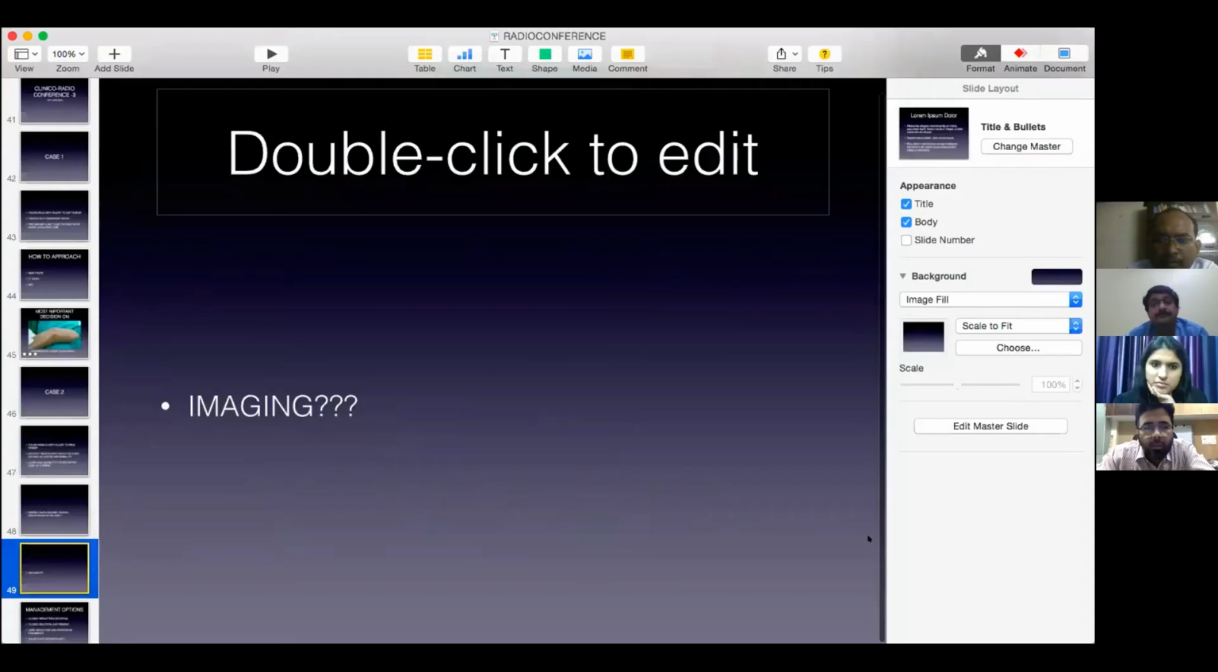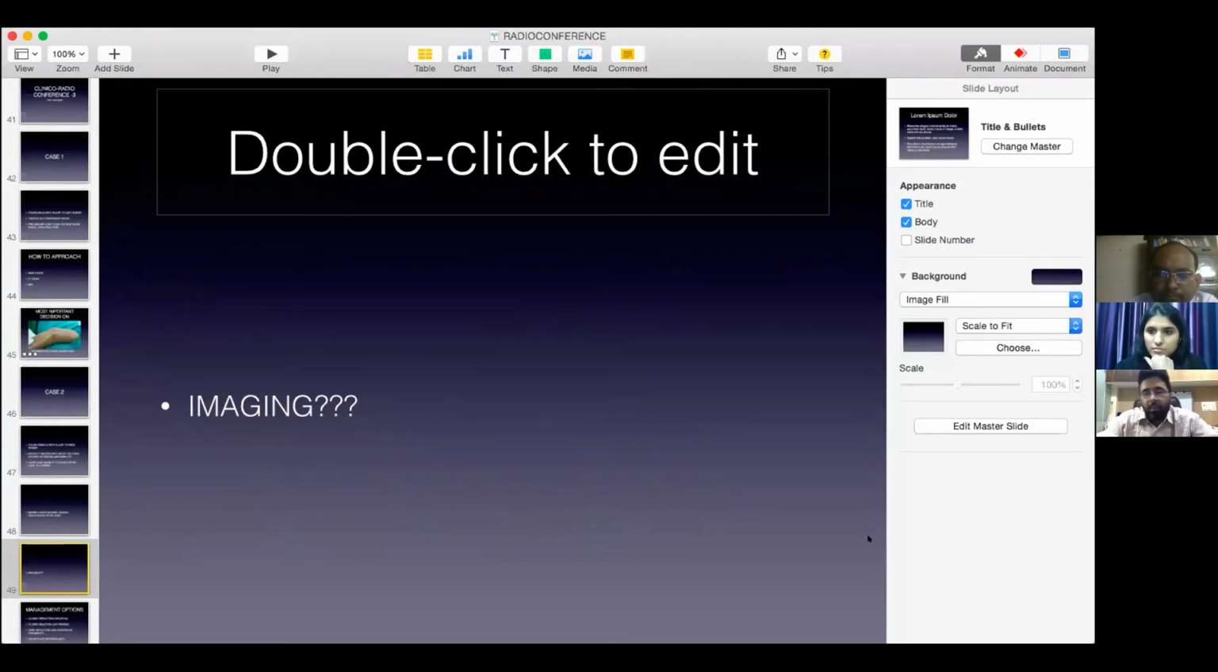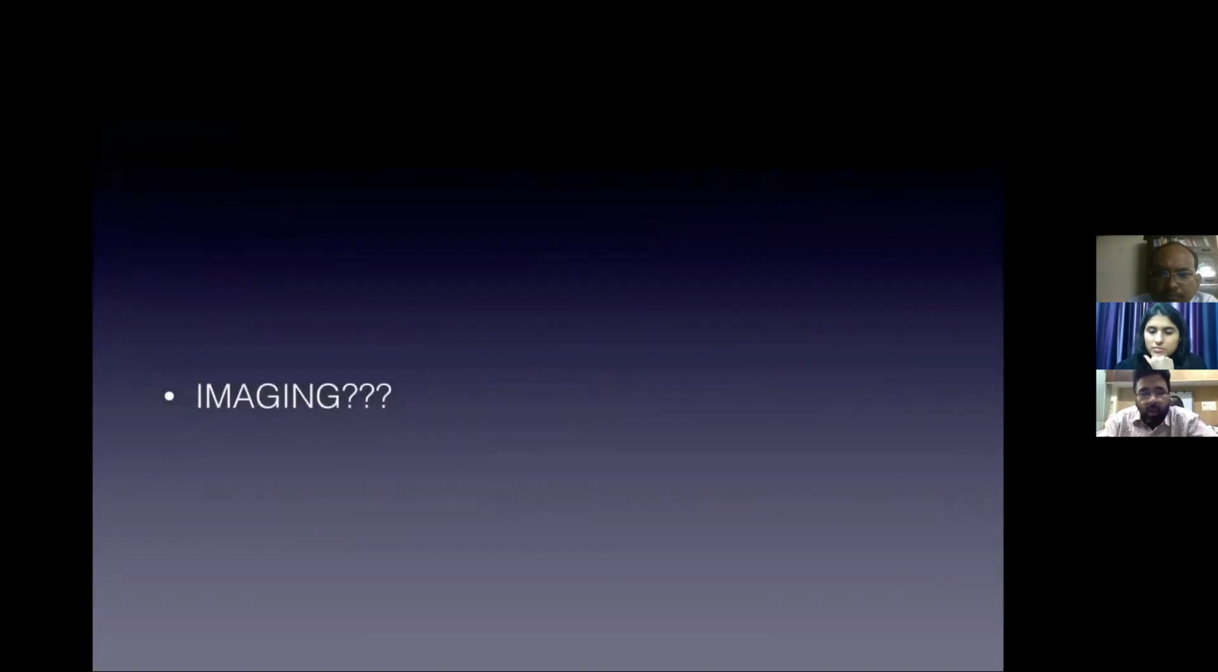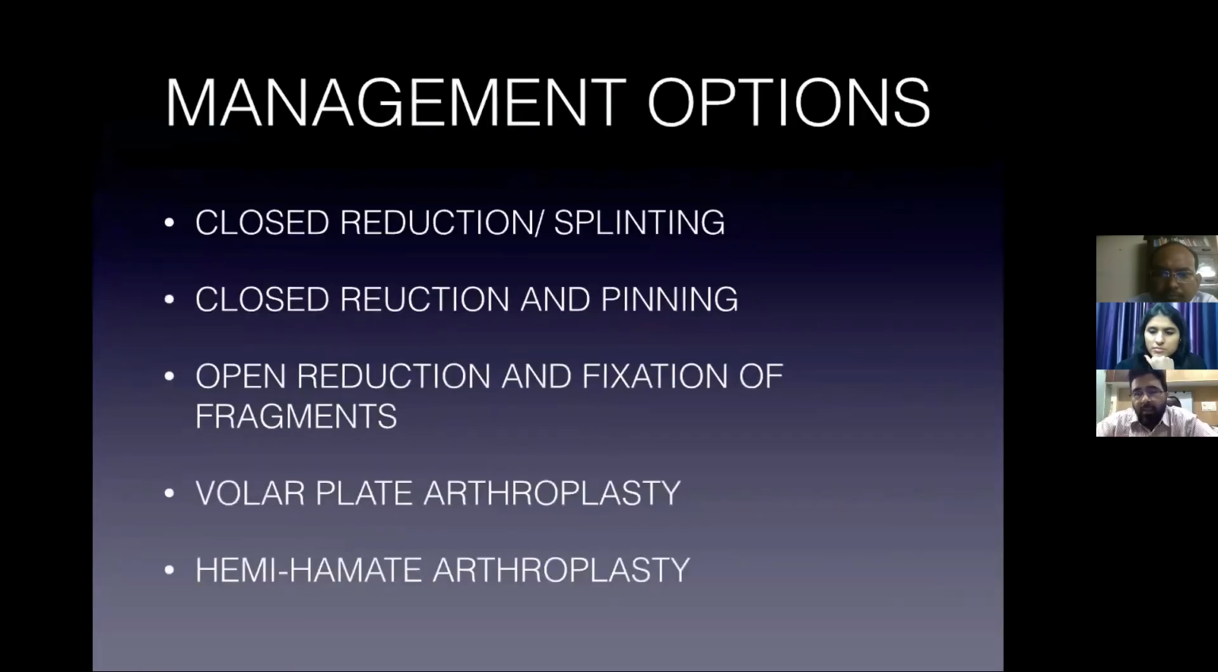Discuss the treatment options. Once imaging is complete, we must be able to delineate whether there is a volar plate injury or a fragment which is fixable. So what are the options that we have? If the patient presents acutely to us, commonly we could do away with closed reduction and splinting, or closed reduction with dorsal block pinning.